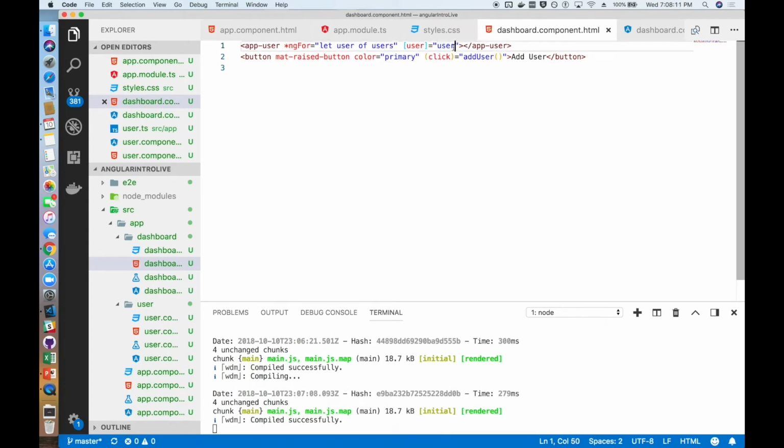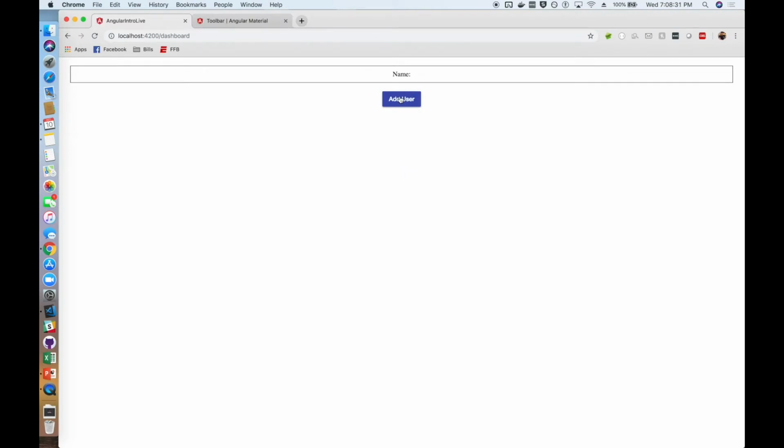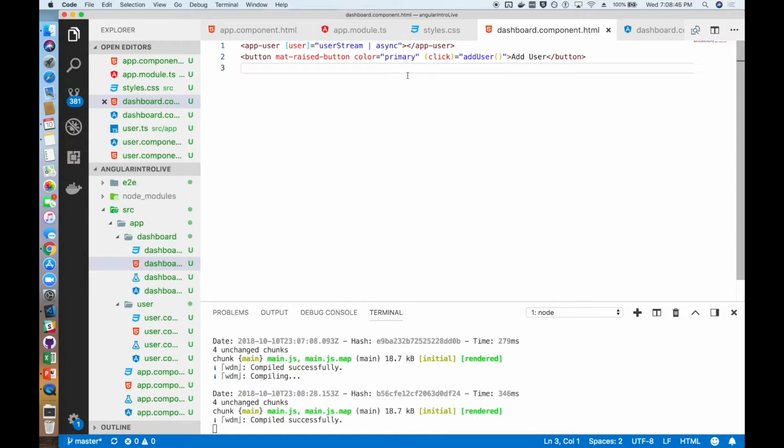Yep, don't know what happened there, but anyway, to show a little bit more of the power of observables, instead of importing a user into our user component, we're going to import whatever's in the user stream. And because we're doing that, we don't want to loop through the users, so back to the user stream. And now every time we click add user, we can actually see what the last thing that went through our user stream is. So it was 3 when we clicked the first time, and every time we click it, it'll increase because it'll show us the new user.